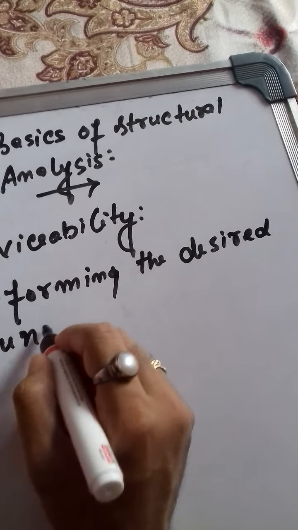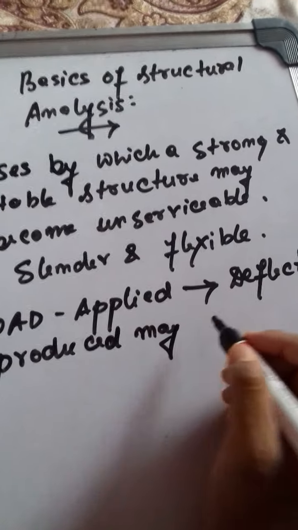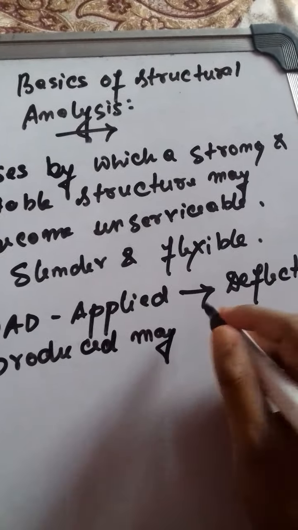What is the meaning of slender and flexible? Slender means that when the load is applied, the deflection produced may be too large and on the verge of sagging.